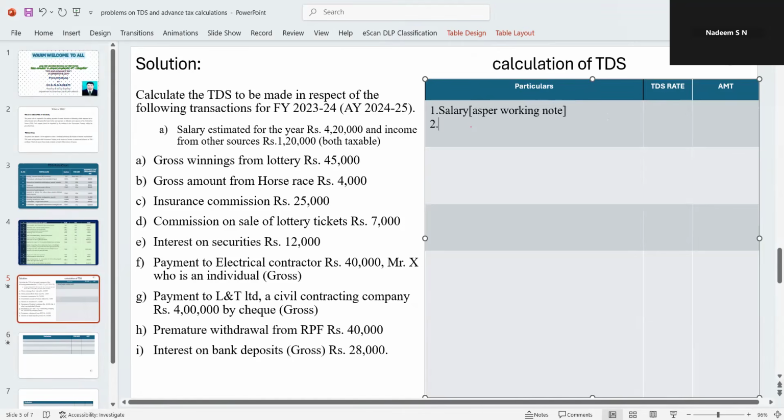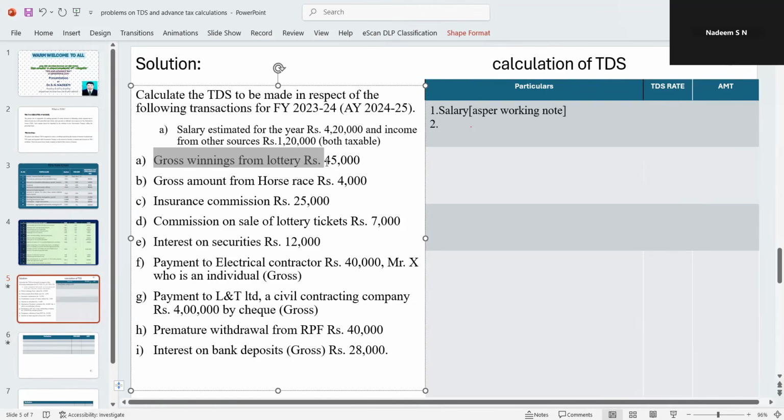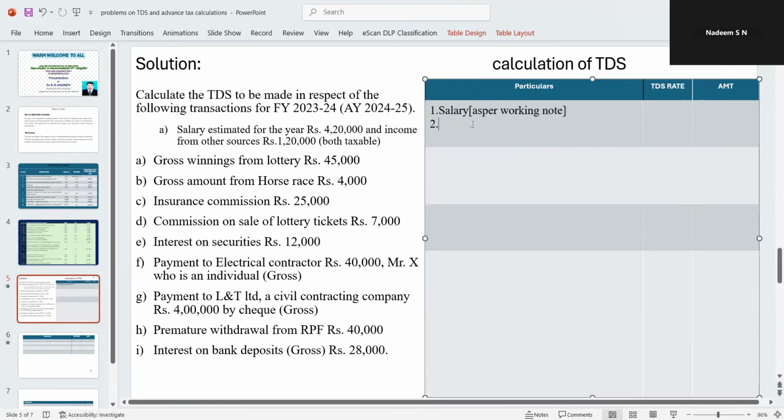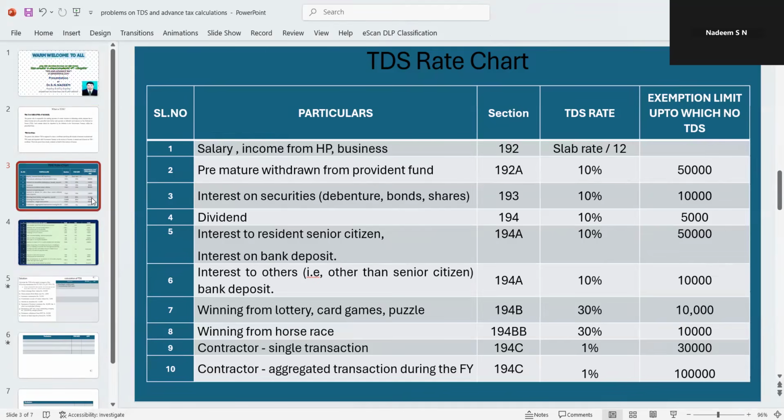Followed by that, we have the second one, gross winning from lotteries. What is the amount we have? 45,000. Here what is important is we should first see what is the rate of TDS. Winning from lottery is taxed at 30%, and the exemption limit is 10,000.